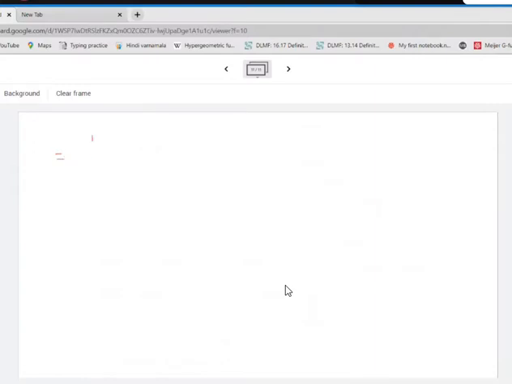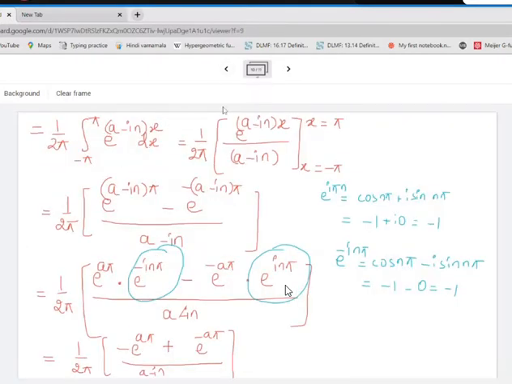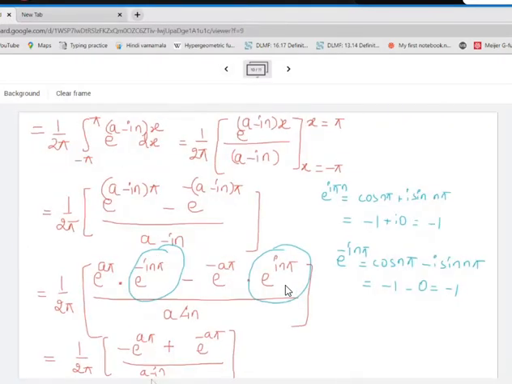This will be equal to 1 by 2 pi. I'll multiply and divide by which number? a plus in.